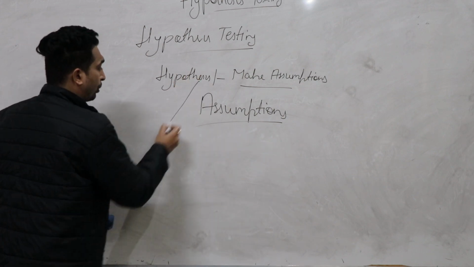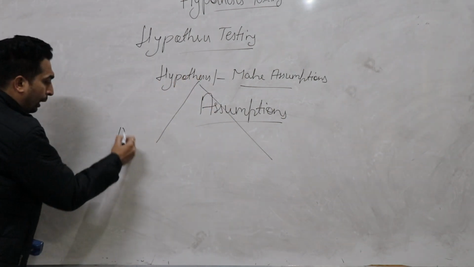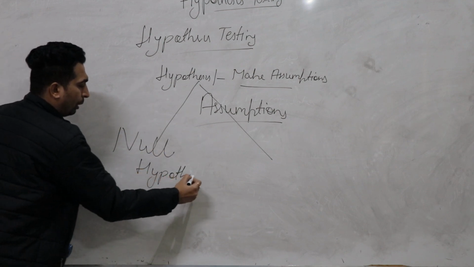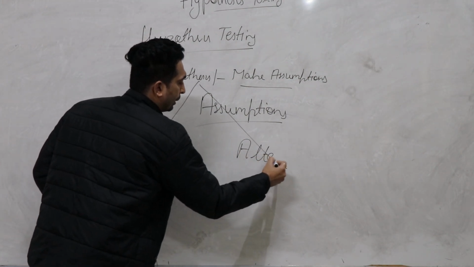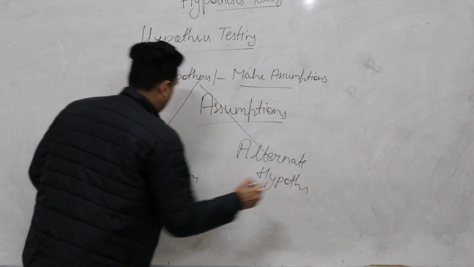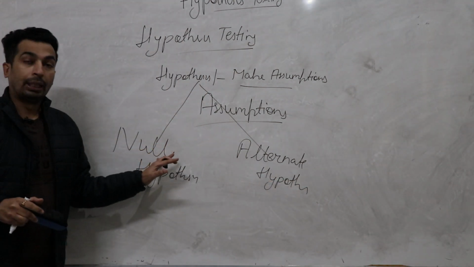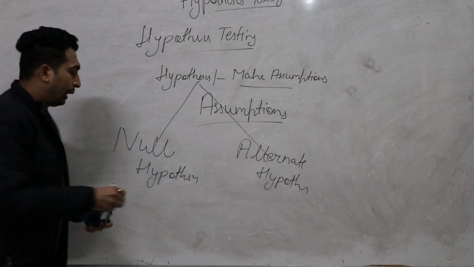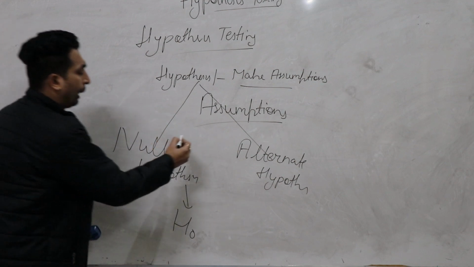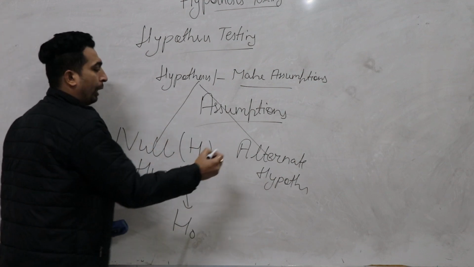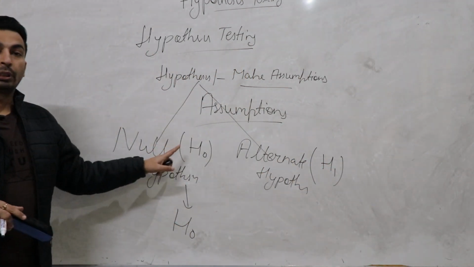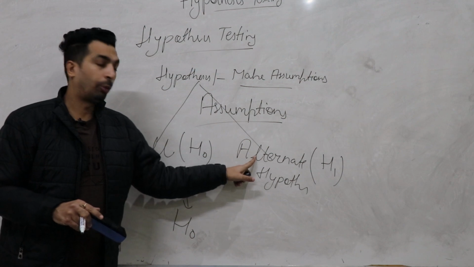There are mainly two types of hypothesis. One is null hypothesis. Second one is alternate hypothesis. Now the question arises, what is null and what is alternate? First of all, null hypothesis is denoted by H naught and alternate hypothesis is denoted by H1.